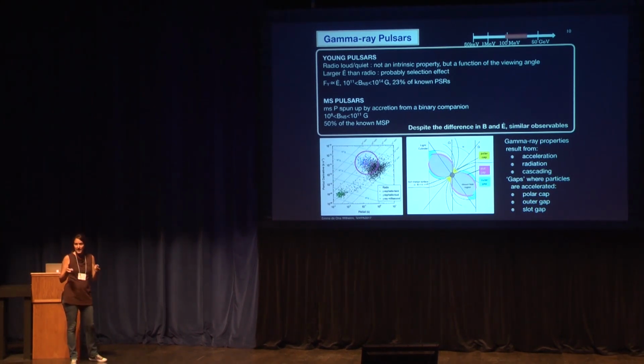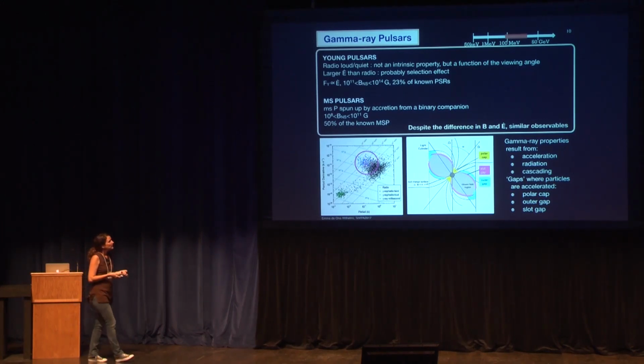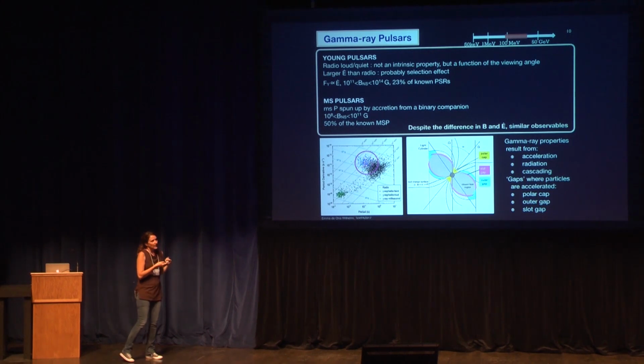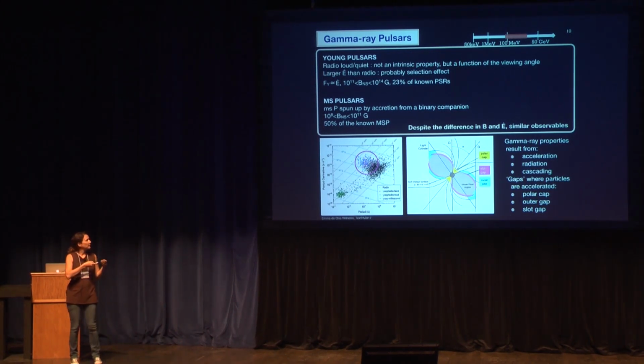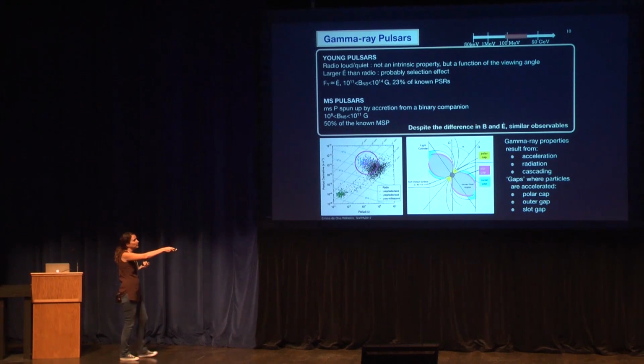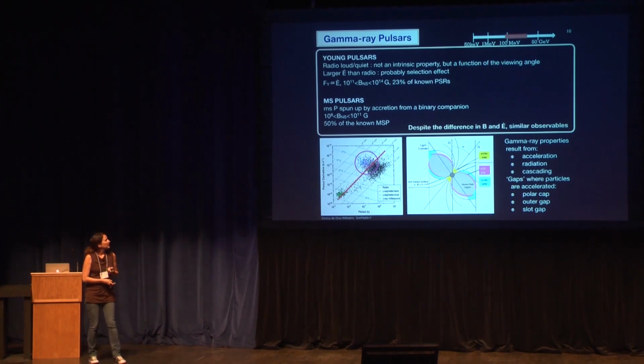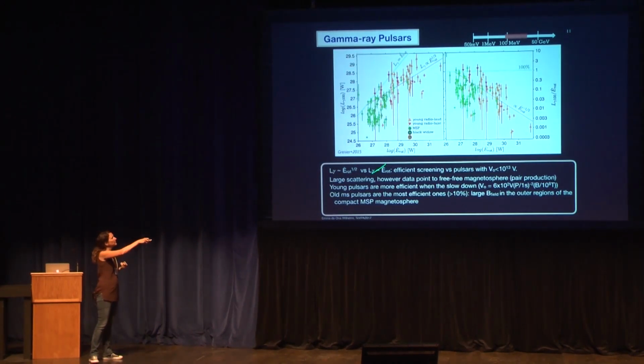Depending on the cascading, you're going to have screening of the radiation or not. Where the gap is and how the gap is defines different models. What we understand from the light curves and from the spectrum is that the emission seems to be produced very close to the light cylinder, or even beyond the light cylinder. And that explains many things that we observe here.